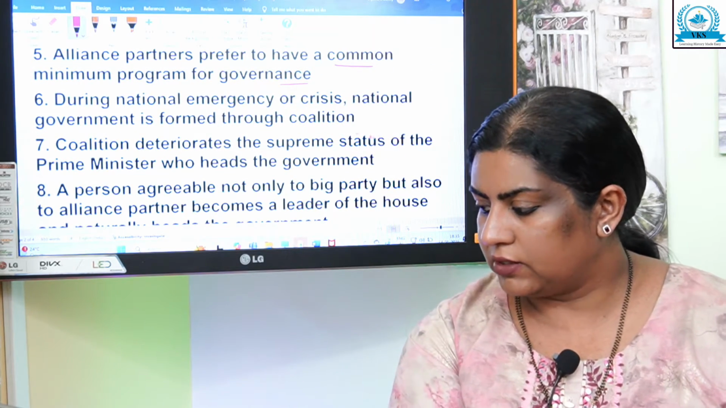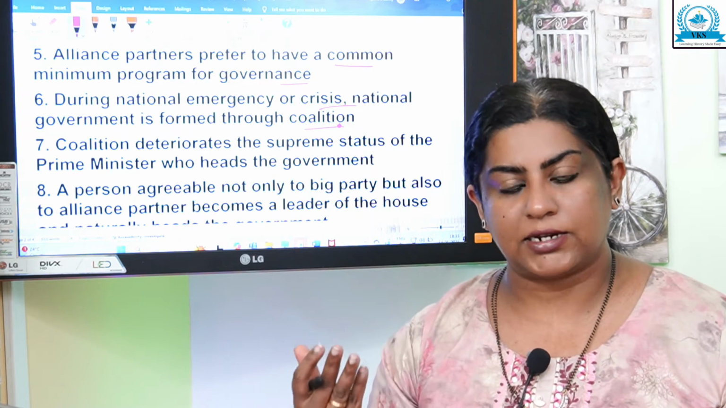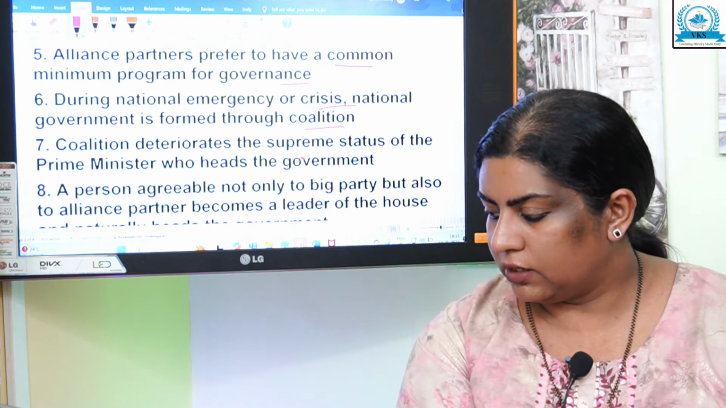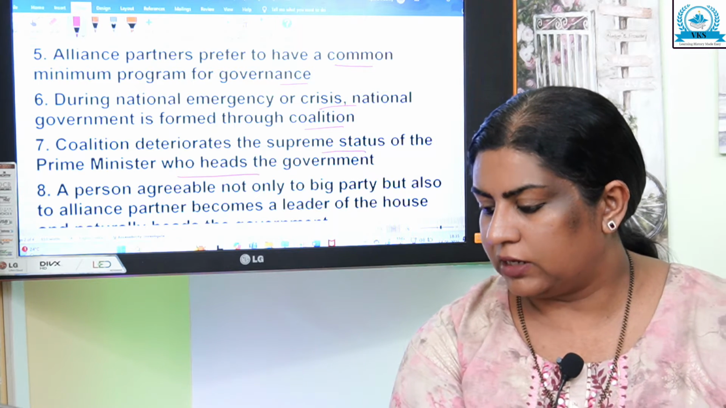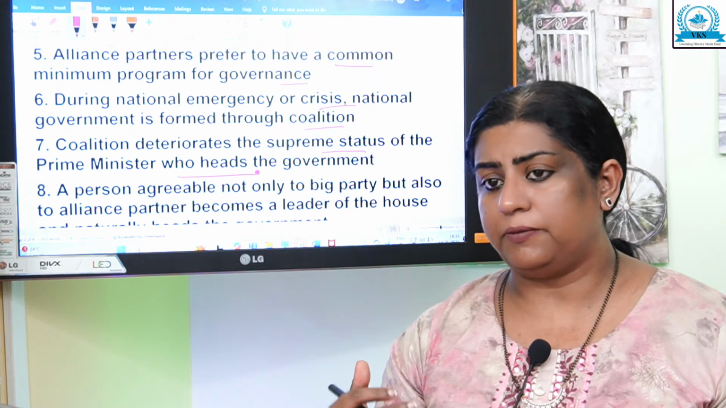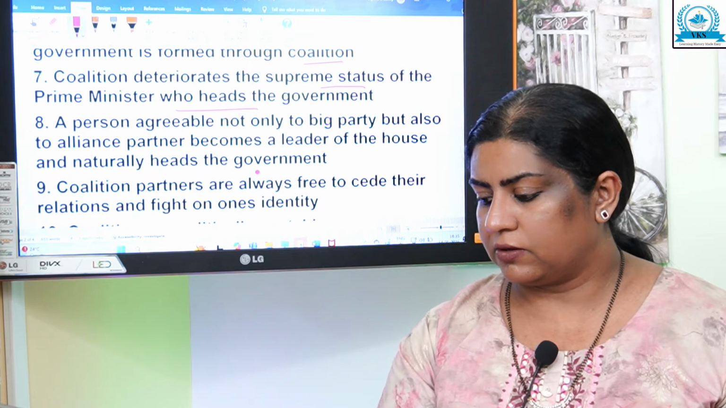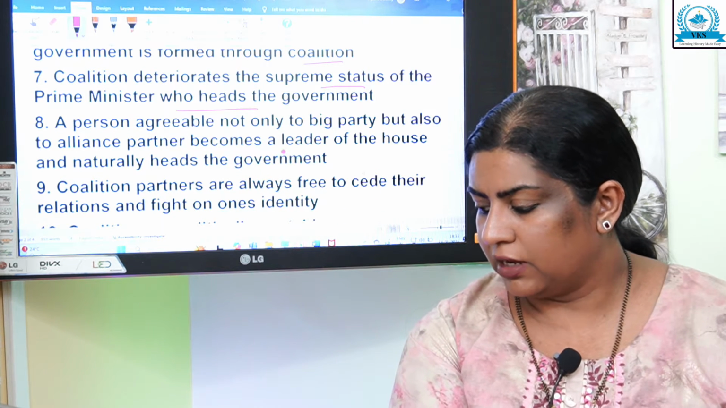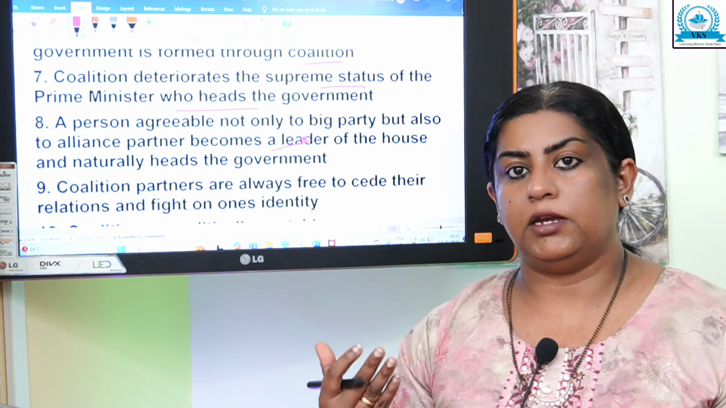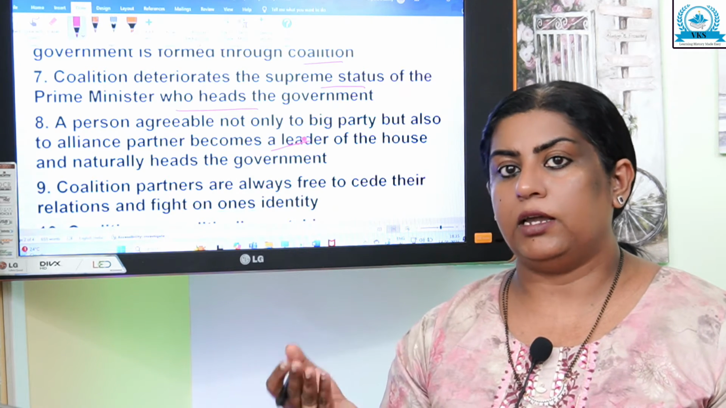During national emergency or crisis, a national government is formed through coalition. It deteriorates the supreme status of the Prime Minister who heads the government. A person agreeable not only to the big party but also to the alliance partners becomes the leader of the house and naturally heads the government. So who will be the head of the government? A person who is agreeable to the bigger party and also the alliance parties.